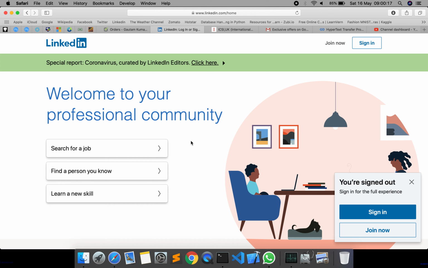And why will they view? Or why else? Means you may have a question like, why will I show my achievement? Fine. So it may be for better opportunities or for better knowledge. Like as you can see in this page, it is written that there are three options given: search for a job, find a person you know, or learn a new skill.